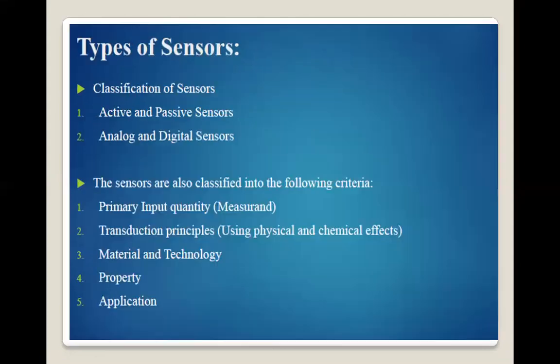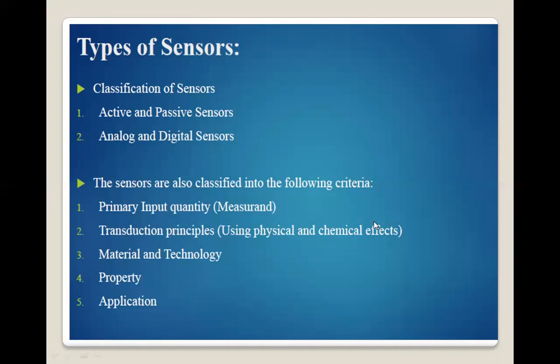Okay, next, types of sensors. Classification of sensors: they are categorized as active or passive sensors, or you can say analog or digital sensors. Another criterion that classifies sensors is based on the primary input quantity, and the second one is using the transduction principle, that means using the principle of physical and chemical change.